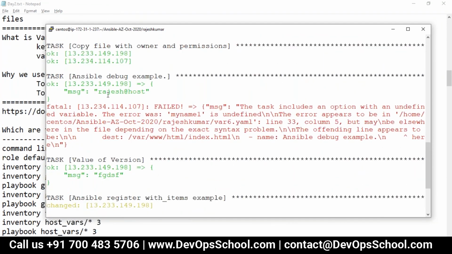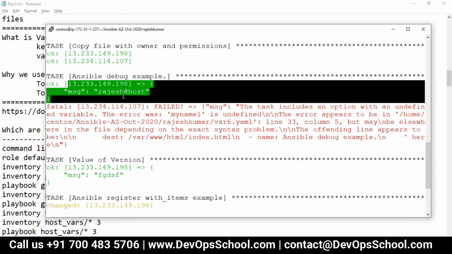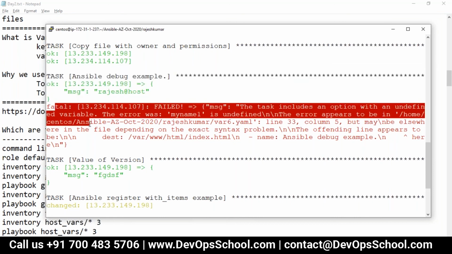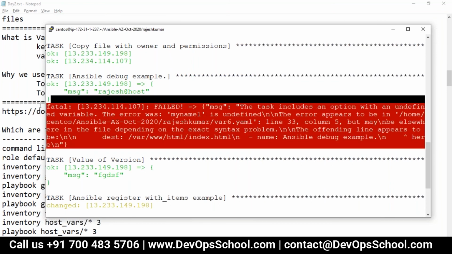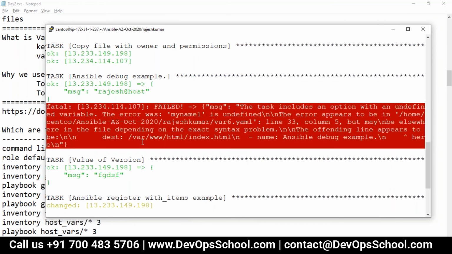What is the problem? See, it printed. See, this worked, but there is some problem. I don't know what this is. Any guesses? My name 1 variable is not in the playbook. Not in a playbook, sir. Something else. It's specified for the first server alone. First server alone. Yes.